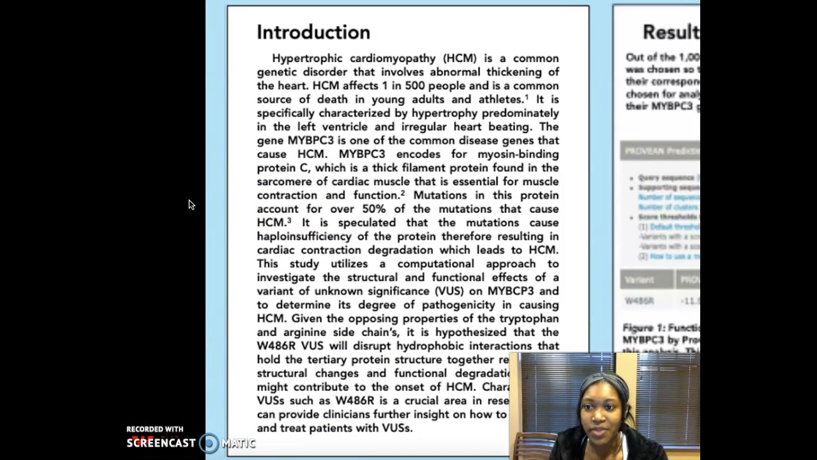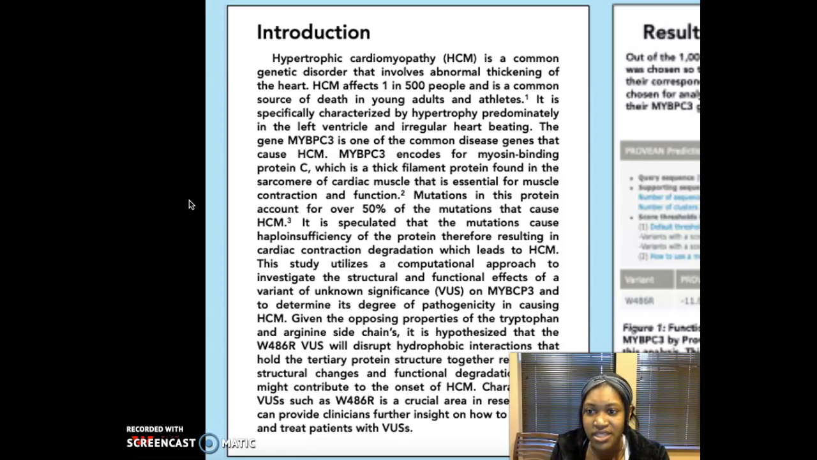So, myosin-binding protein C is a thick filament sarcomere protein that regulates muscle contraction and is essential for cardiac muscle function. Mutations in the gene MYBPC3 that encodes for this protein account for more than half of the mutations that cause hypertrophic cardiomyopathy, which is a very prevalent heart disease that consists of the abnormal thickening of the heart. About 1 in 500 people, specifically young people and athletes, are affected by this disease.